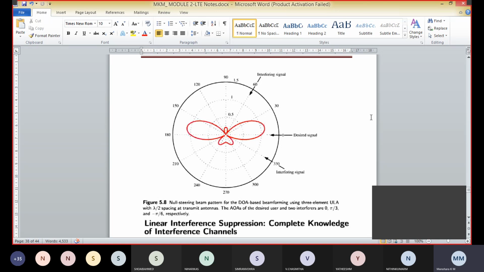In this case it is not possible to associate a discrete AOA with the signal impinging on the antenna array. Therefore the DOA based beamformer is really viable only in line of sight environments or in environments with limited local scattering around the transmitter.